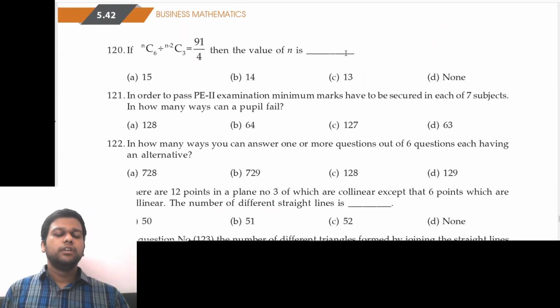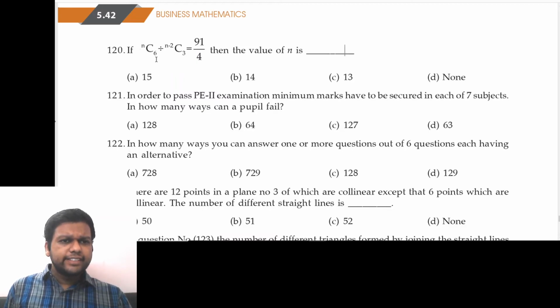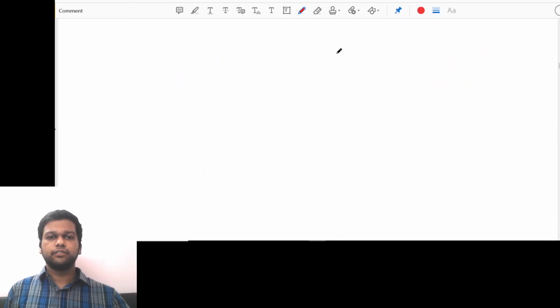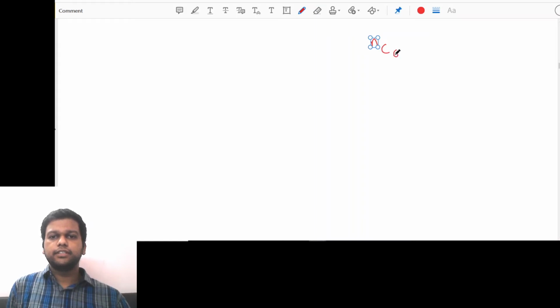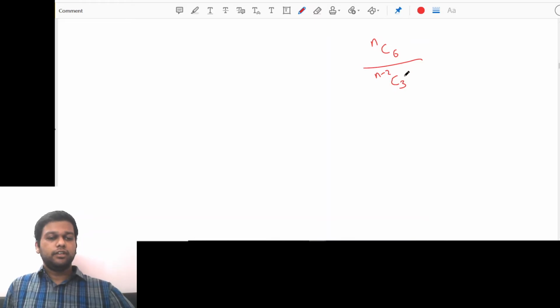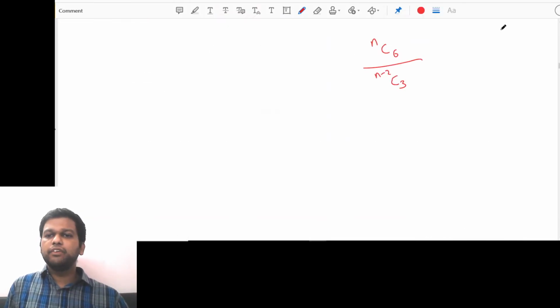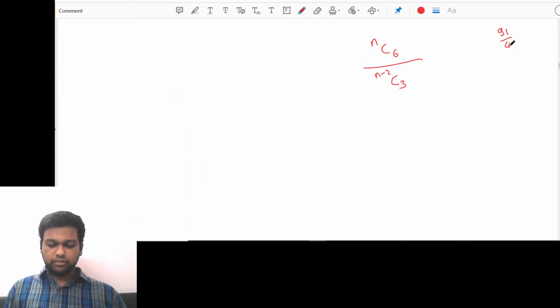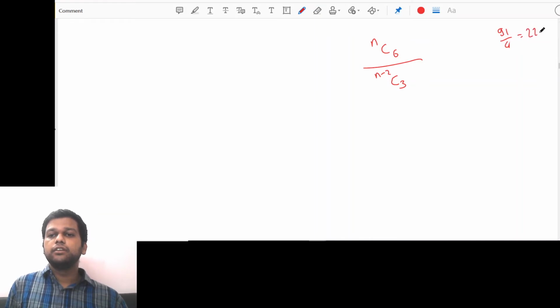Next question: if nC6 divided by (n minus 2)C3 is equal to 91 by 4, then the value of n is. Fine. It might be better to go by options. Let's try nC6 divided by (n minus 2)C3, which they are saying is 91 by 4. Let's go by options. What is 91 by 4? 22.75, right? So we'll check which option gives us 22.75.